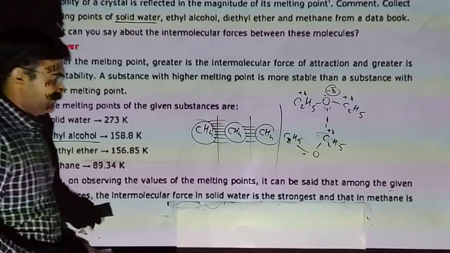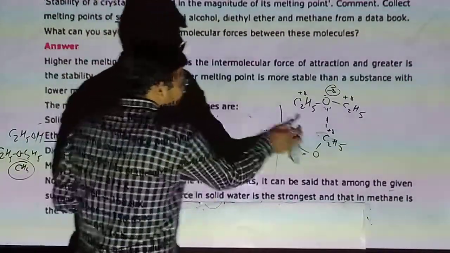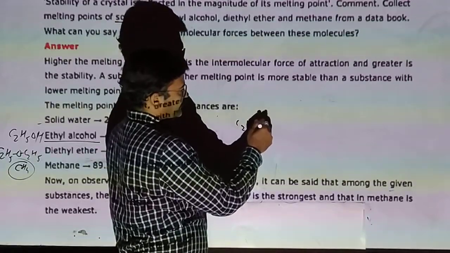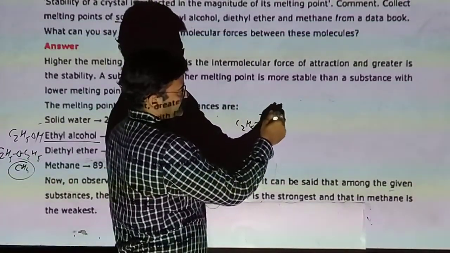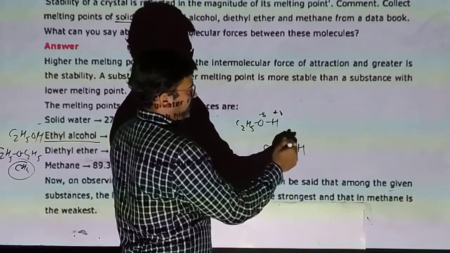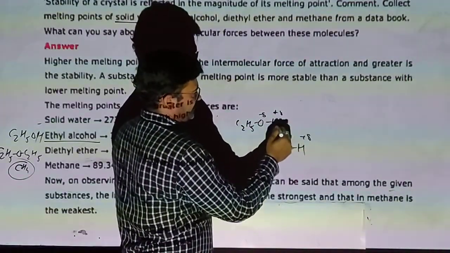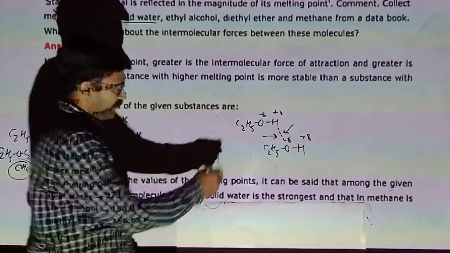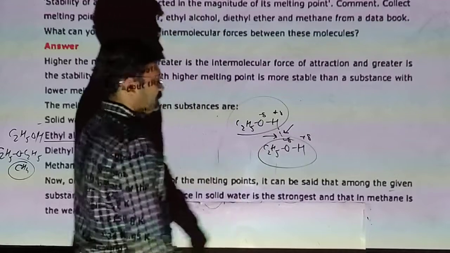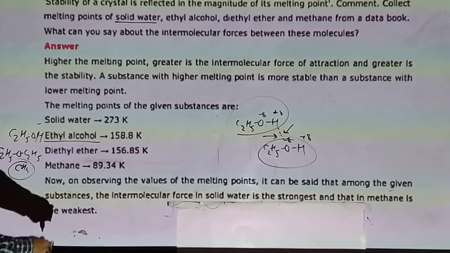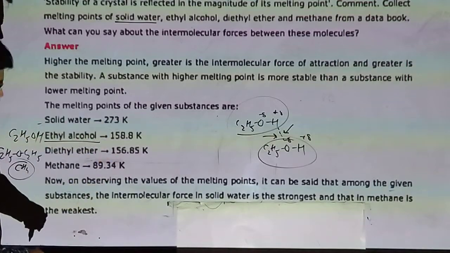In ethyl alcohol there is a hydrogen bond between molecules. So a hydrogen bond is stronger than a polar bond.